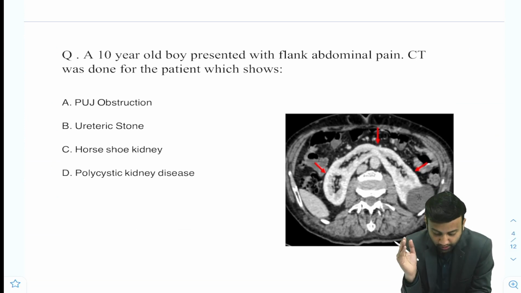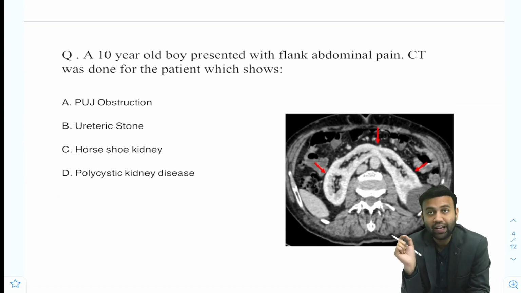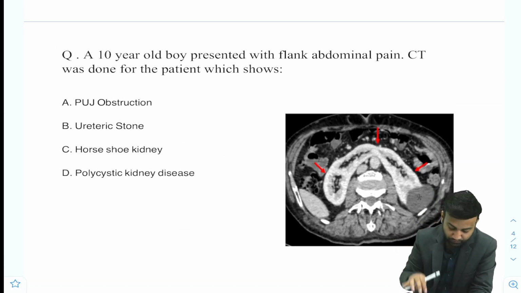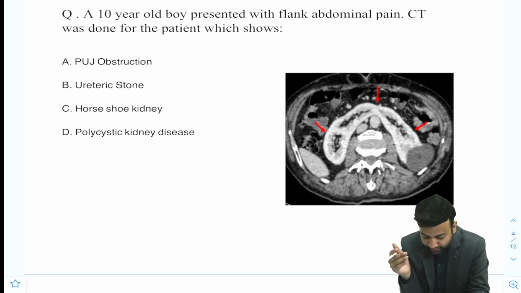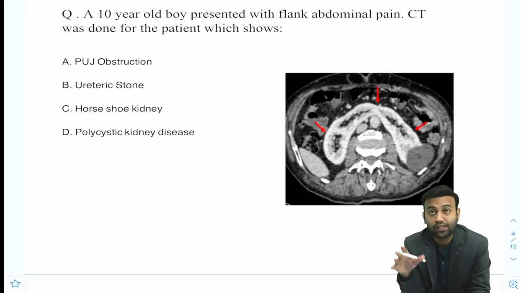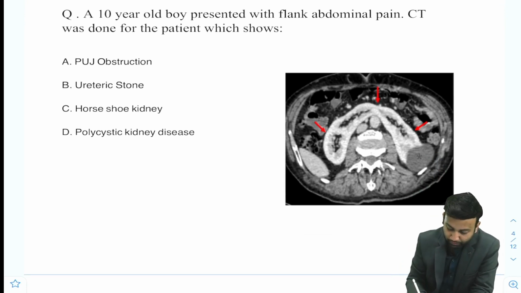Next question is, a 10-year-old boy presented with flank abdominal pain. CT was done for the patient which shows the image. The options given are PUJ obstruction. It doesn't look like that, as there is no dilatation of the pelvicalyceal system in this image. Is it a ureteric stone? Also, there is no hyperdense structure which can be seen within the kidneys. Is it a horseshoe kidney?